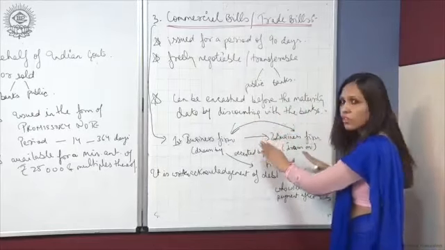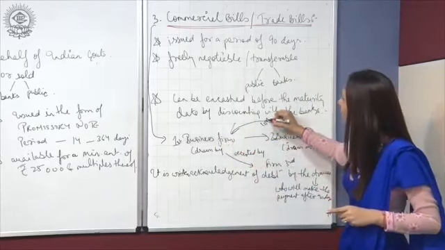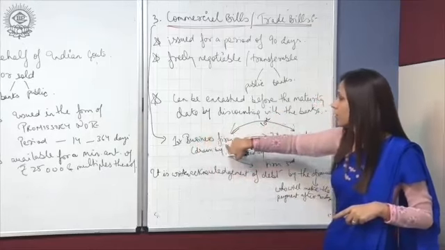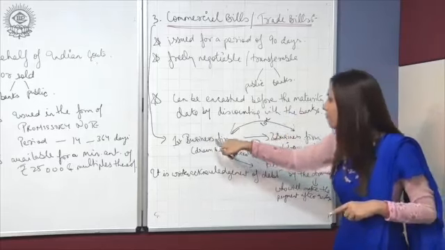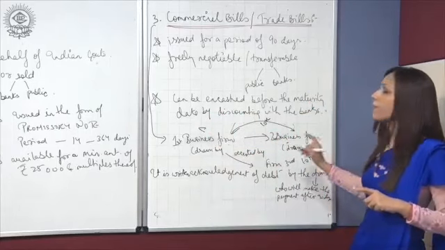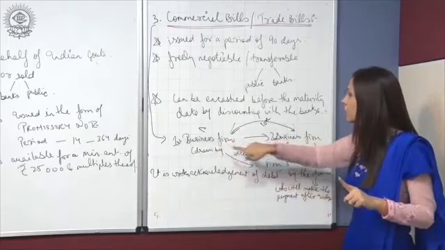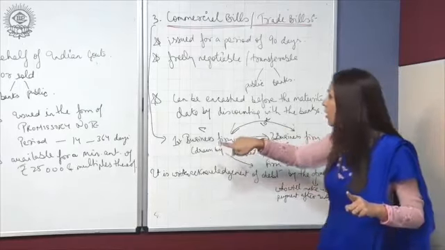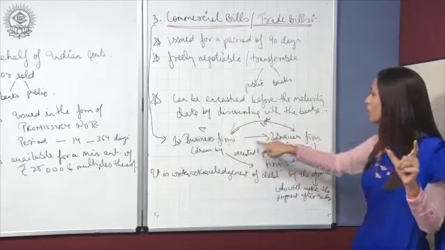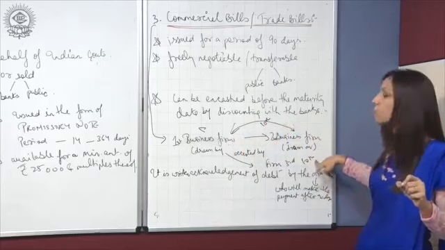This firm has purchased goods from this particular firm. Fine. So it has to give 10k to this particular firm. Firm B has to give 10k to firm A. Fine. And firm A has bought goods of 10k from firm C, right? So instead of paying cash to firm C, firm A will again withdraw a trade bill on the name of firm B and it will be accepted by firm C.